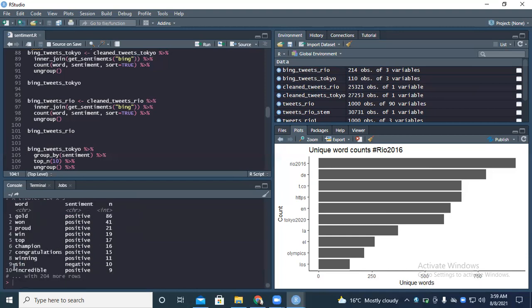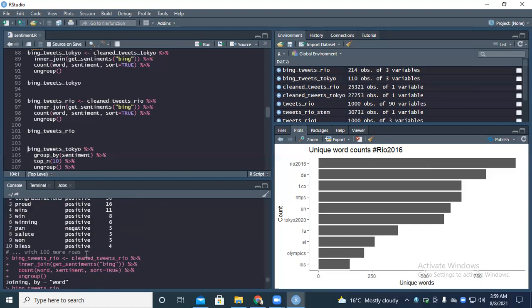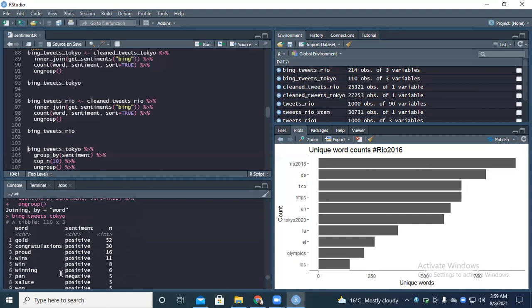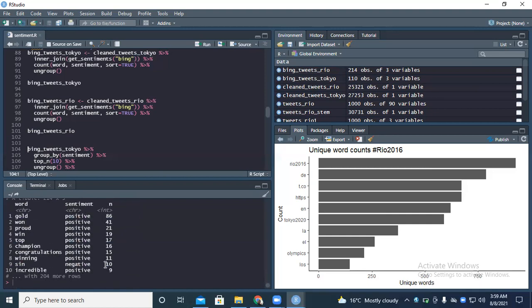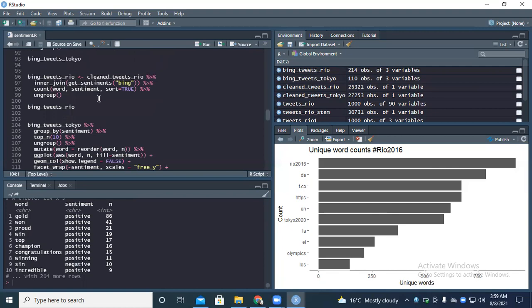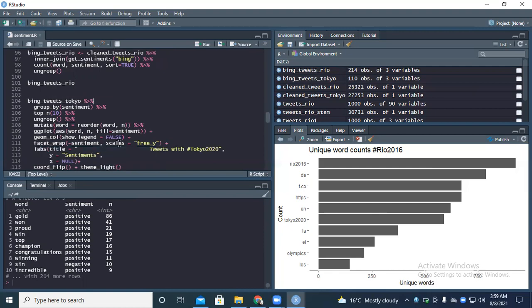Yeah. See, the word winning appeared 11 times last time. This time round it appeared 6 times. Does it mean anything? Okay, the first negative word last time was seen. This time we do not have seen. Yeah. So having a look at some of the words that appeared last time and this time.